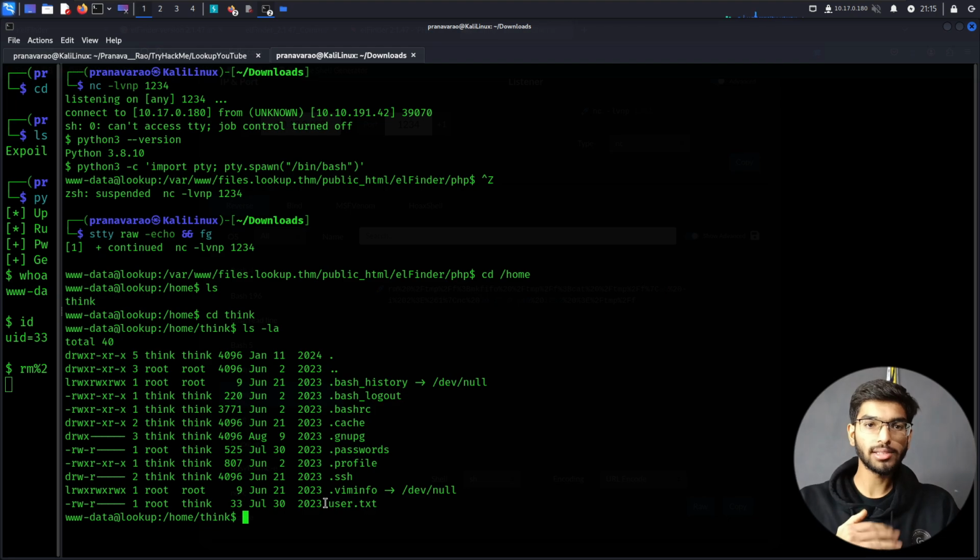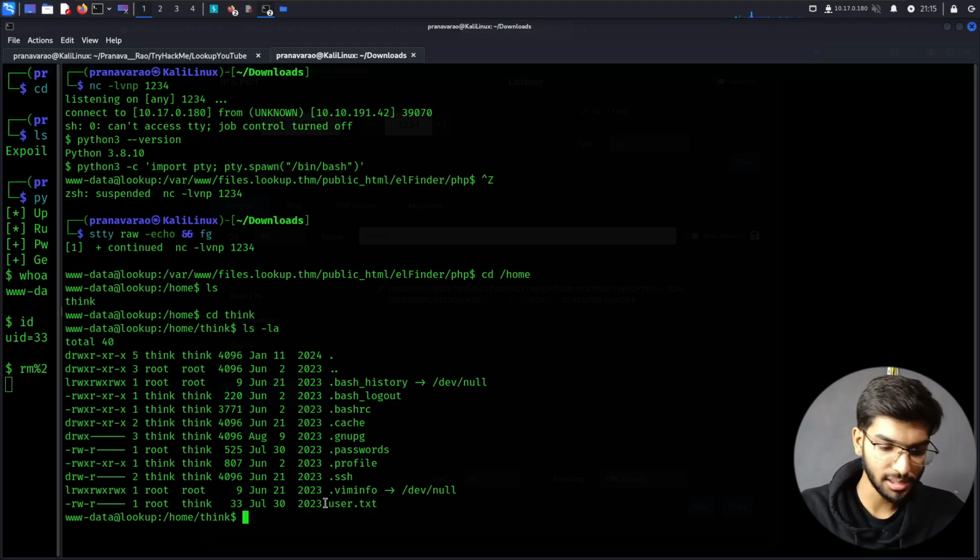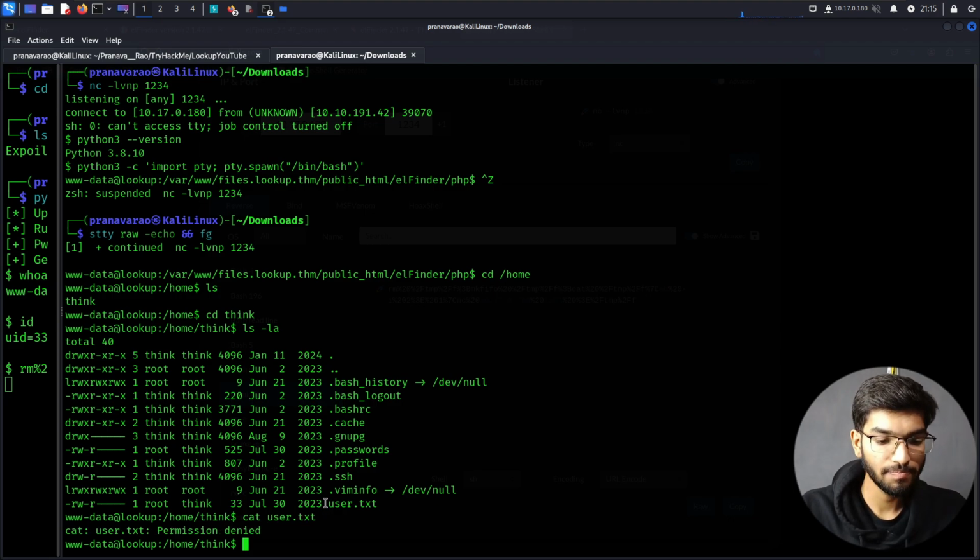Now I thought, wow, amazing. So this challenge is pretty easy now. But when I did cat user.txt, permission denied. So that's a bad thing. And interestingly, I also see a file called passwords.txt, which is not by default in any of the folders.